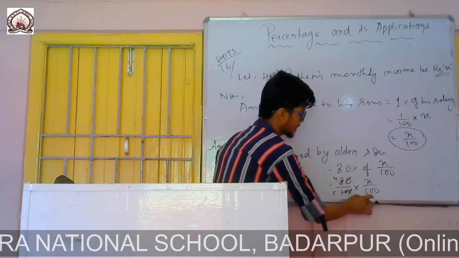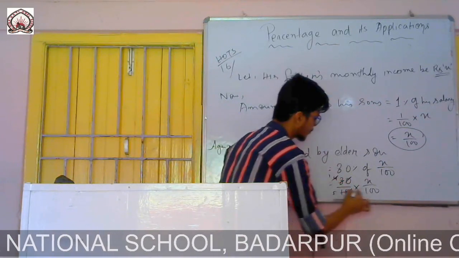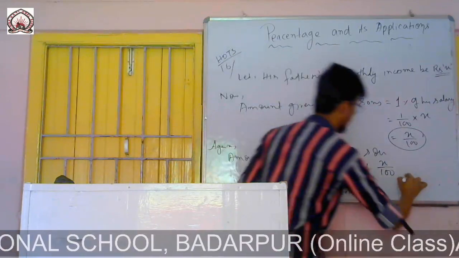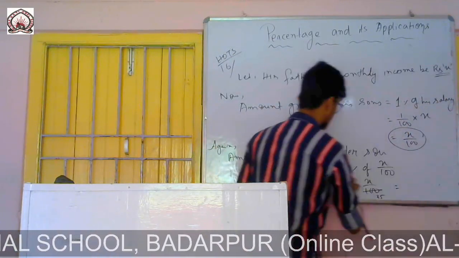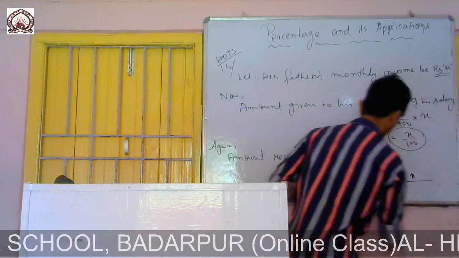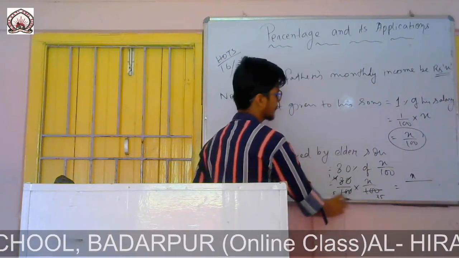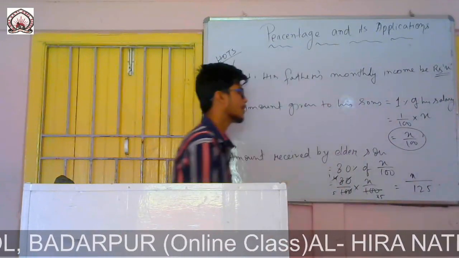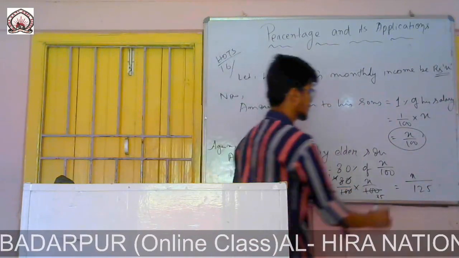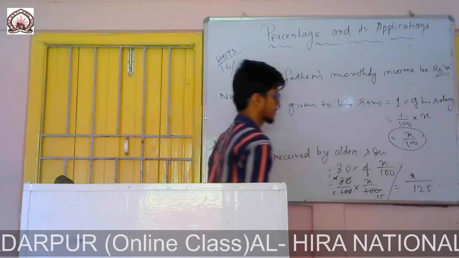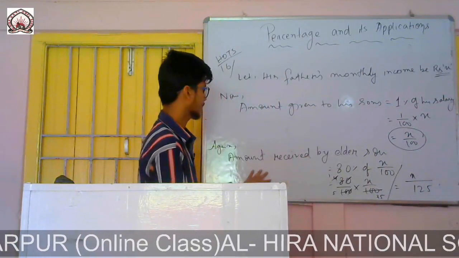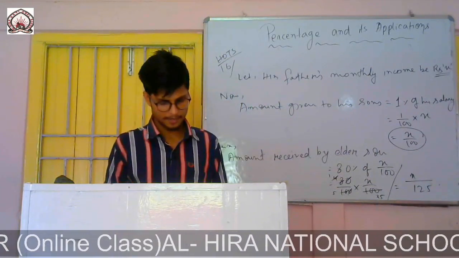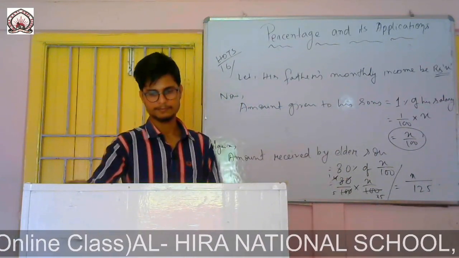This 4 and this 100 I can cancel, 4 ones are 4 and 4 twenty-fives are 100. So I will get X into 1, only X left, and 25 into 5 is 125. So this is the amount he used to get from his father, X by 125.